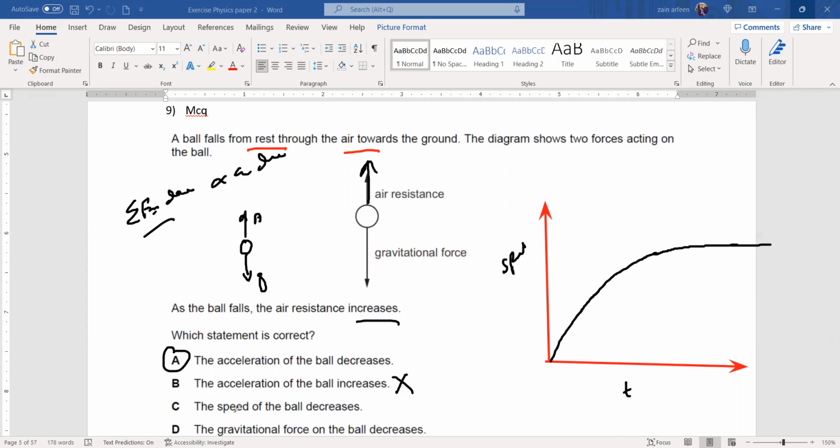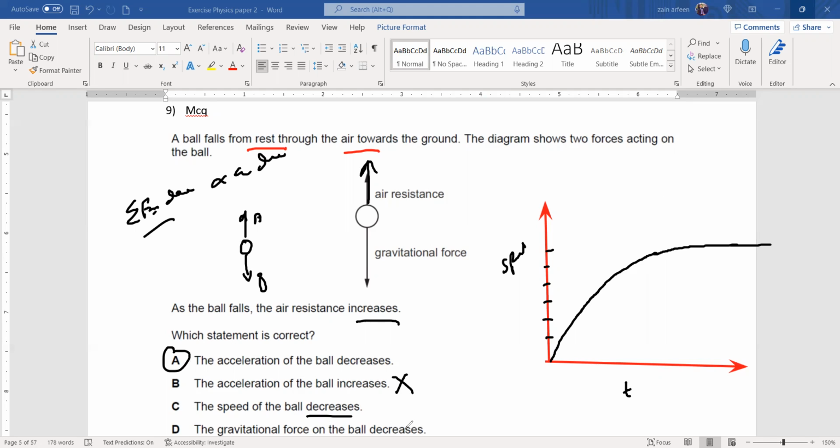Why is C not correct? The speed of the ball decreases. As you can clearly see, the speed is not decreasing, the speed is increasing. Speed will only decrease if this object uses a parachute. Without a parachute, the speed will initially increase and then it will be constant. The change in the speed is decreasing, and eventually the speed is not changing. But there is no decrease in the speed.